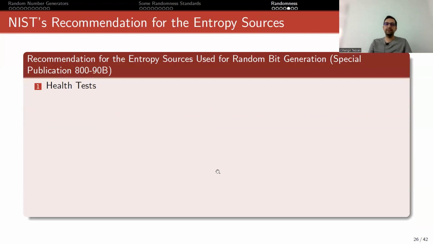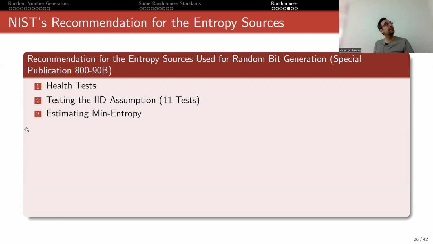So NIST has many actually documents and tests. One of them is for entropy sources. Okay. So for instance, this publication first performs health tests. This actually is done by running the device many times and seeing if it is working properly. Then it tests the independence assumption, the independently identically distributed assumption.